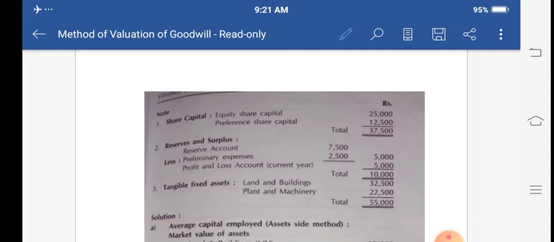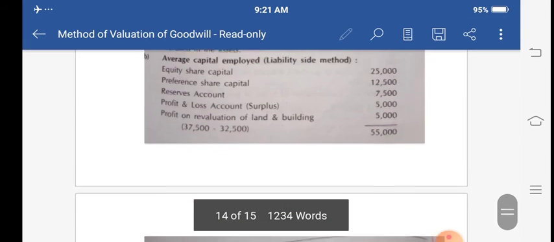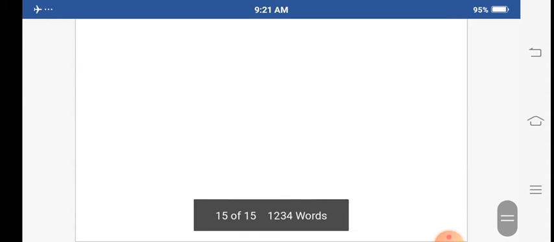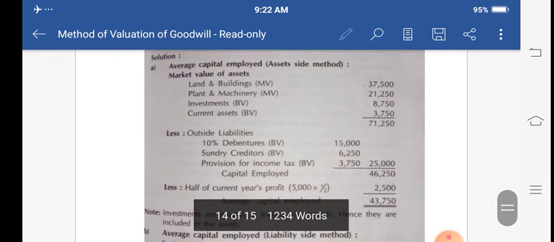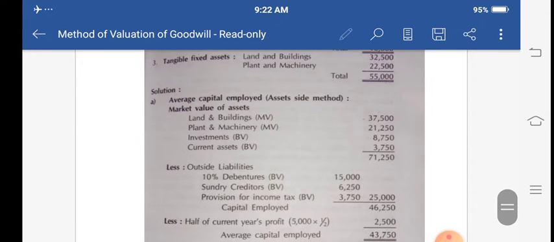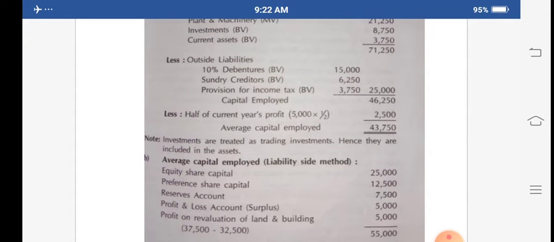The total reserve and surplus is 10,000. So the current year's profit is rupees 5,000, make it half, meaning 2,500. This 2,500 we have to minus from the capital employed. Less half of the current year's profit, rupees 2,500, the remaining amount, the average capital employed, is nothing but 43,750. I hope you got this average capital employed.